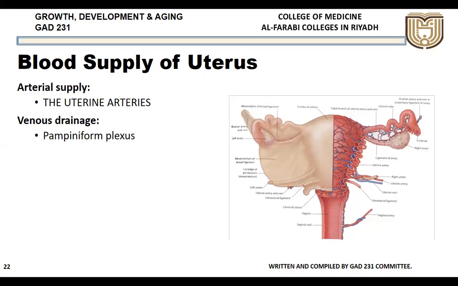Coming to the blood supply of the uterus, the uterus is supplied by a very highly coiled artery. This is called the uterine artery. Highly coiled. Why is it highly coiled? Because, as I said before, the uterus has the capacity to expand to a very large extent.